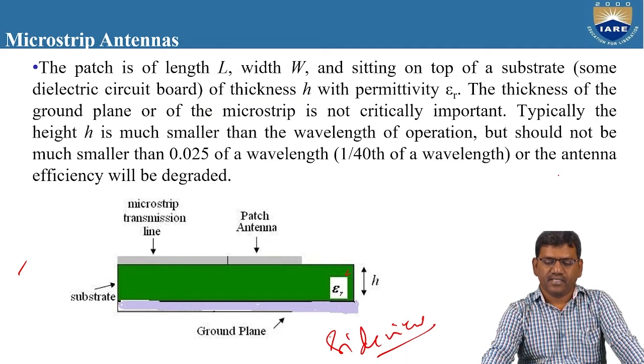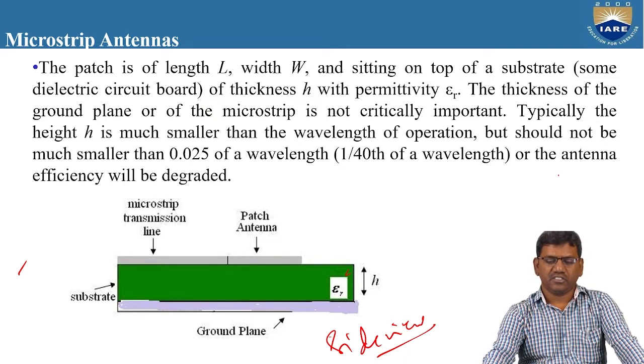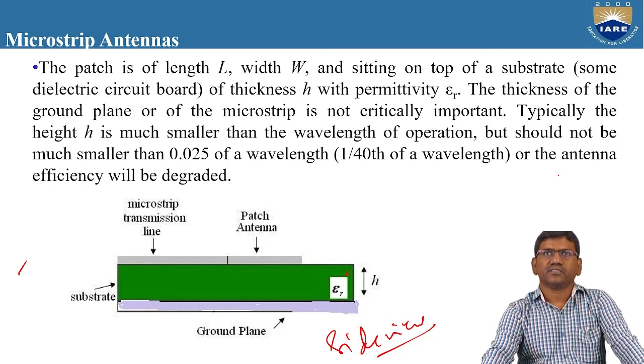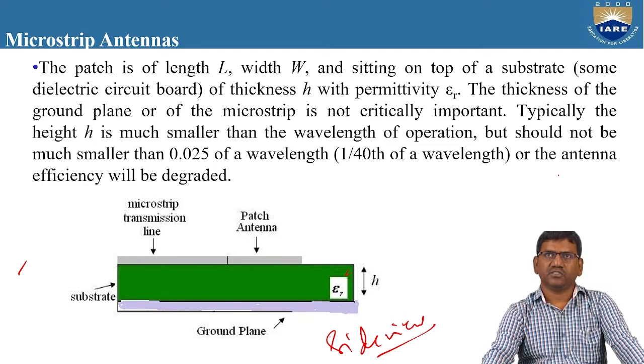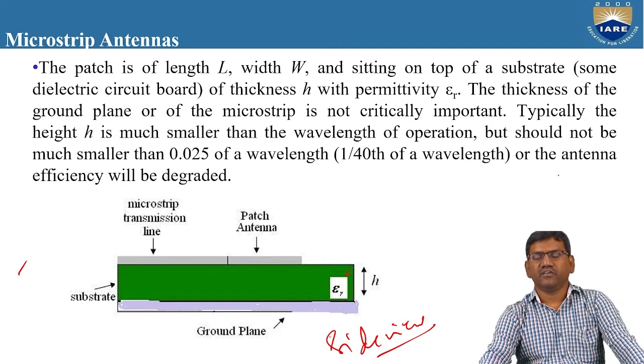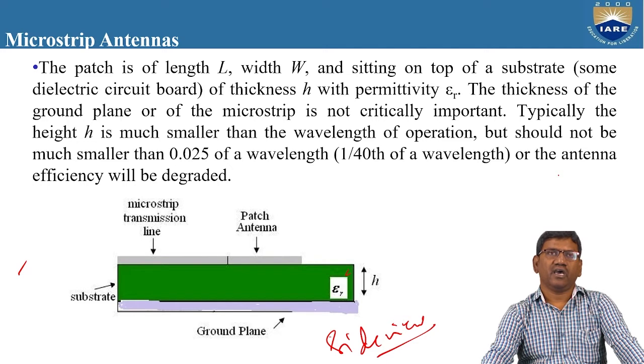The thickness of the ground plane of the microstrip is not critically important. So typically the height H is much smaller than the wavelength of operation, but should not be much smaller than 0.025 lambda of a wavelength, or the antenna efficiency will be degraded, right? So we need to have some optimum value of H, so that the radiation